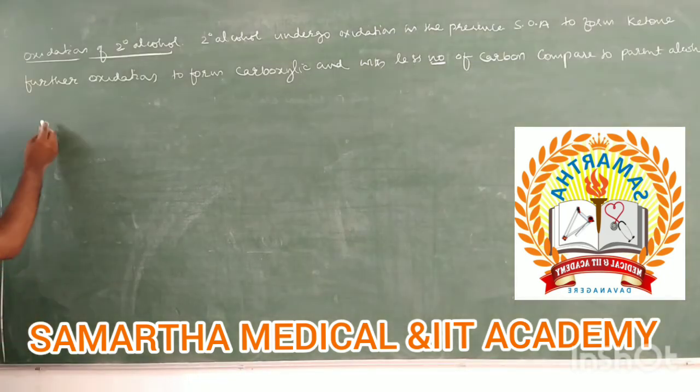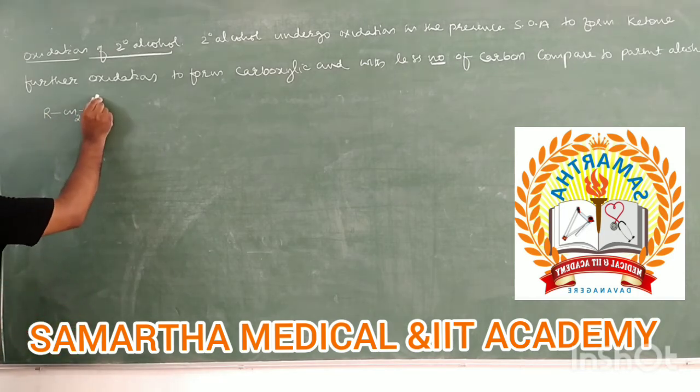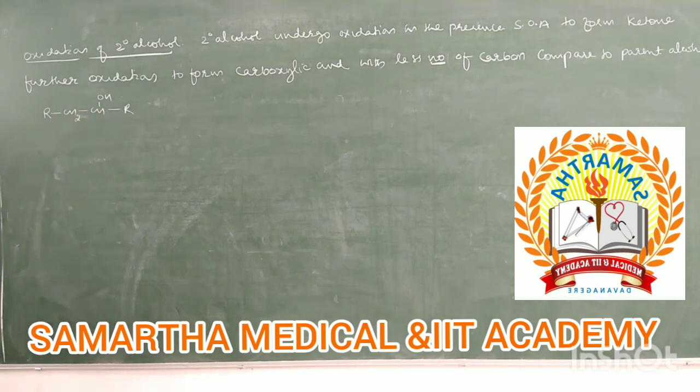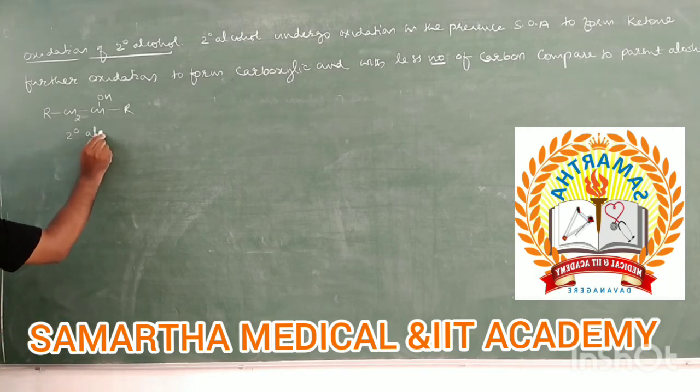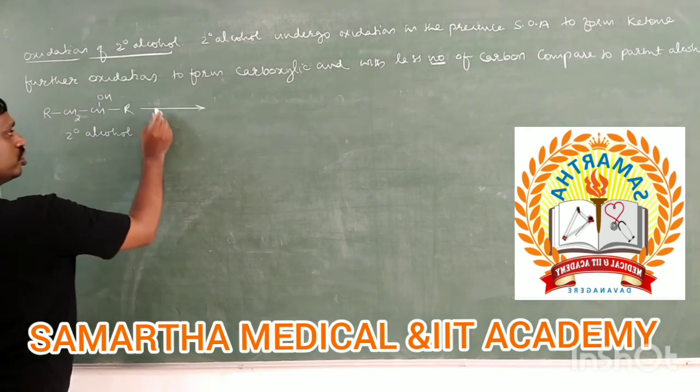Then how does this reaction go? Let us take CH2, CH, OH, and this is R. It is a secondary alcohol. Now this secondary alcohol undergoes oxidation.